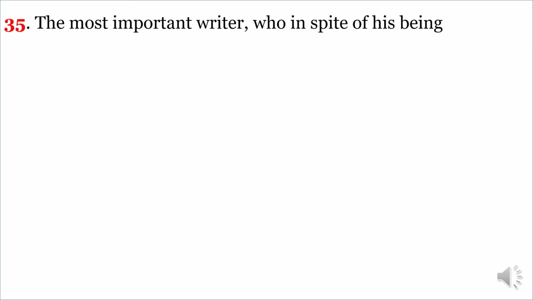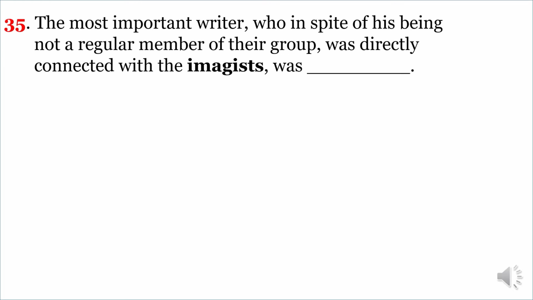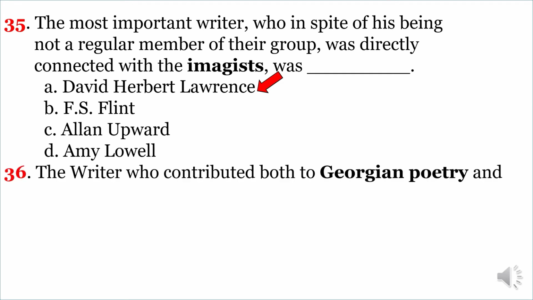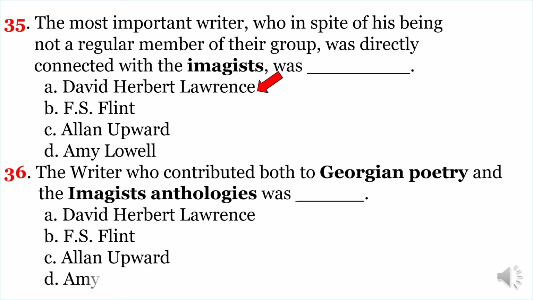Next question. The most important writer who, in spite of his being not a regular member of their group, was directly connected with the Imagists, was Dash. The correct option is A. David Herbert Lawrence. Another very important question. The writer who contributed both the Georgian poetry and the Imagists anthologies was Dash. The correct option is A. David Herbert Lawrence.